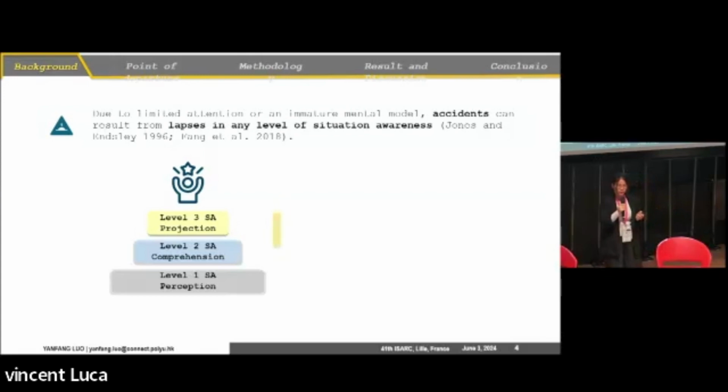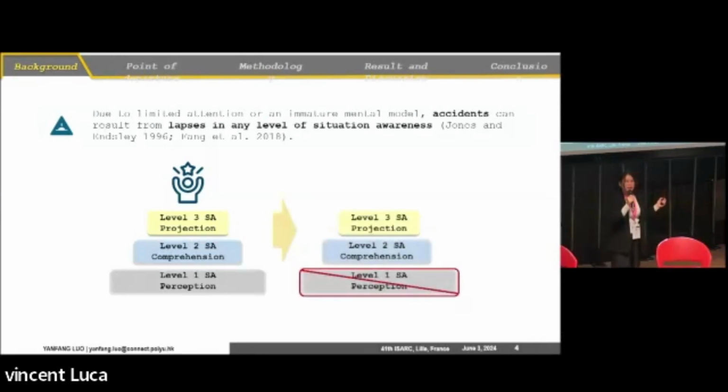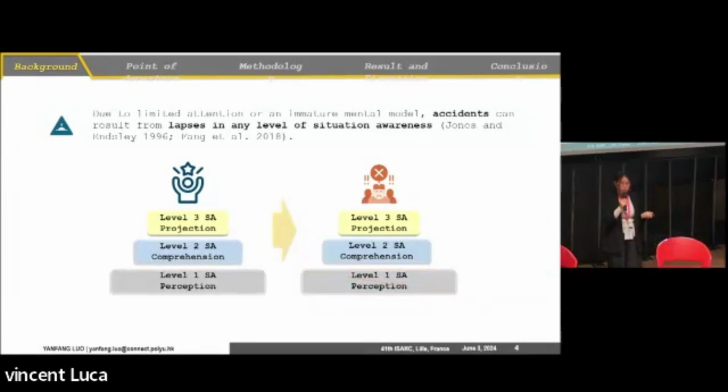What does it mean? Imagine if we cannot see the hazard, right? We cannot see the element. Of course, we cannot have successful hazard recognition. Or if we see the hazard, but we do not understand it because we do not have enough knowledge about this element, we may also fail to recognize the hazard. And if we see the hazard, we understand, okay, danger, but we don't think it will happen in the next step, this also leads to failed hazard recognition.